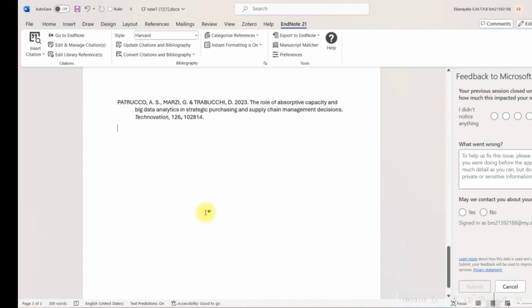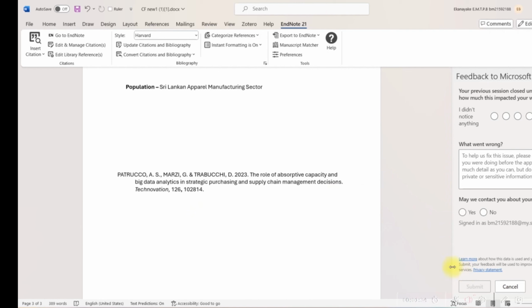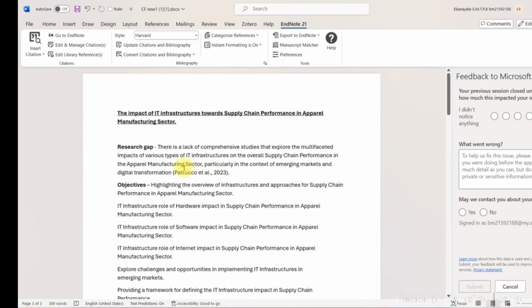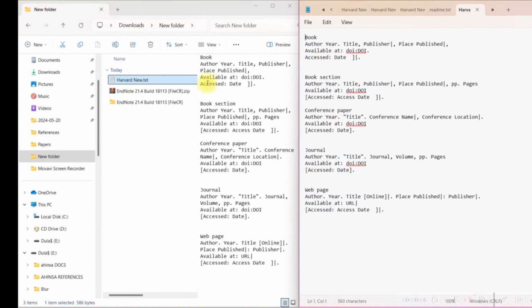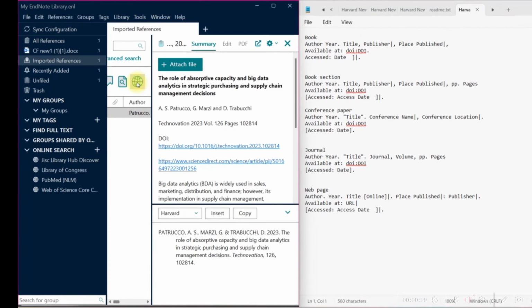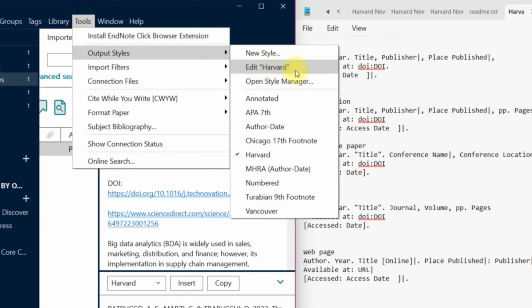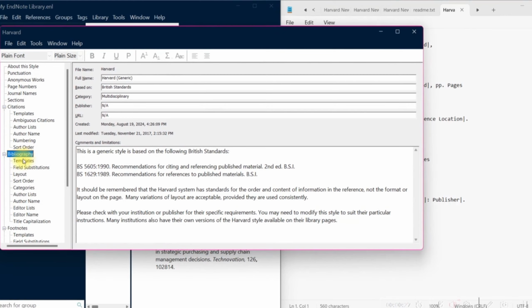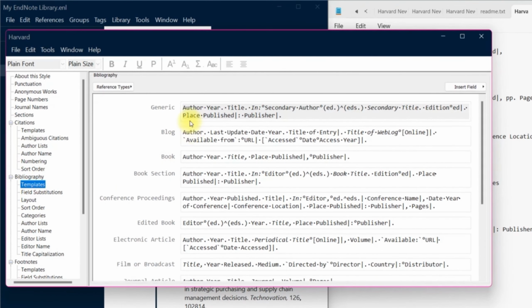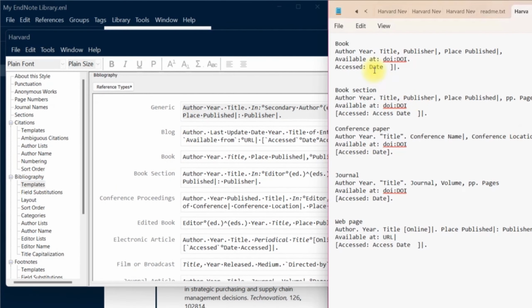If you want to add the DOI links and the access date, change those settings. Open this notepad. Go to the EndNote. Click on Tools, Output Styles, Edit Harvard. Click on Template. Edit template like this.